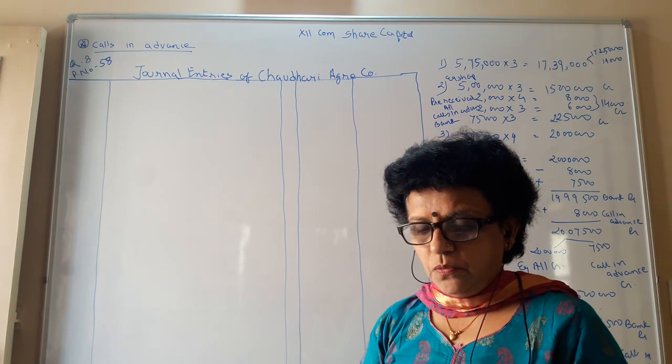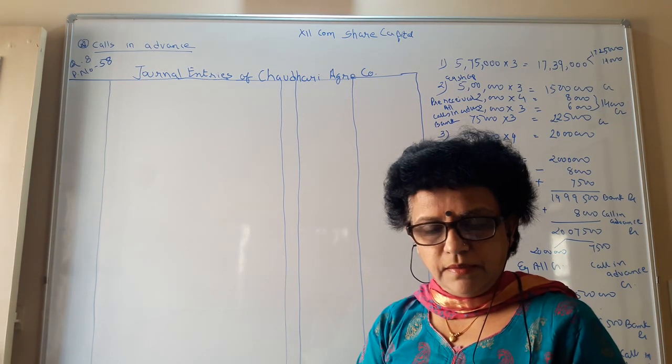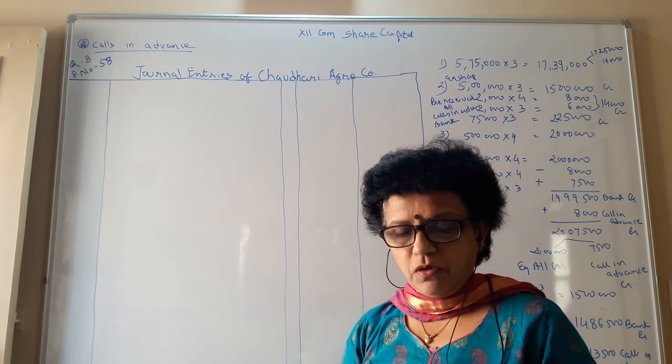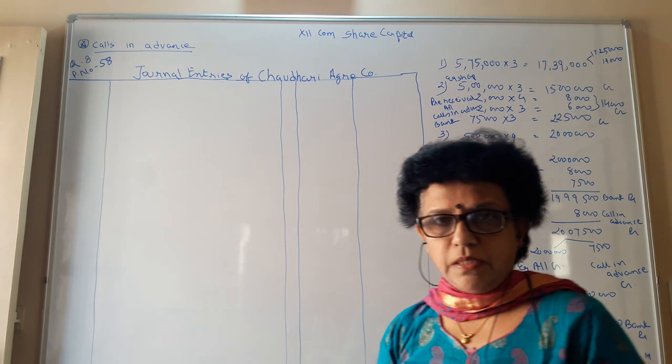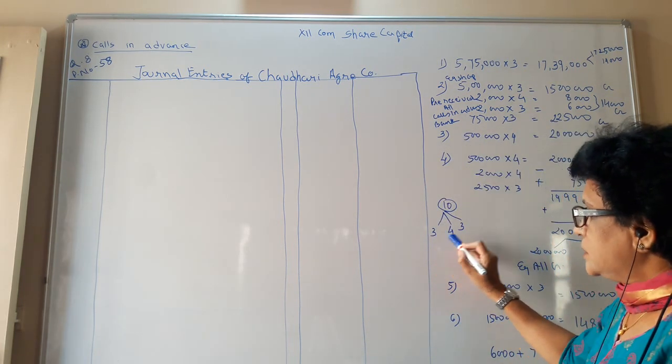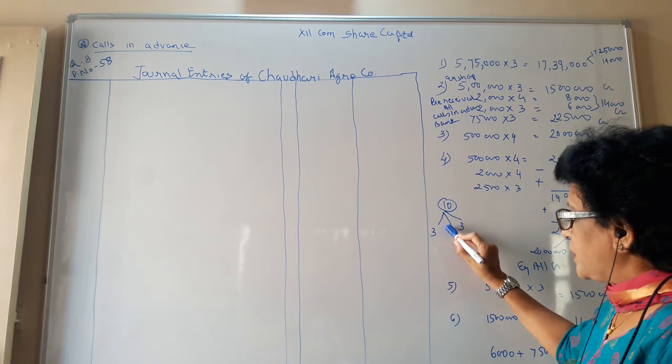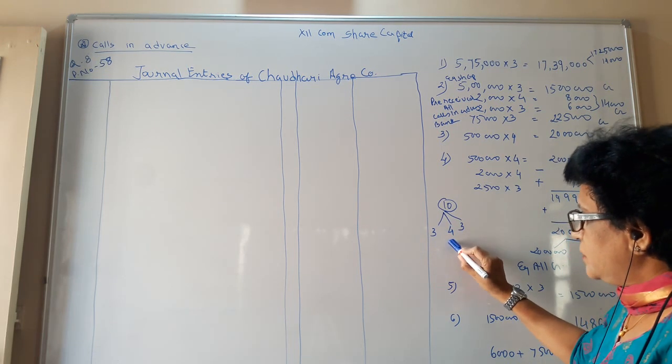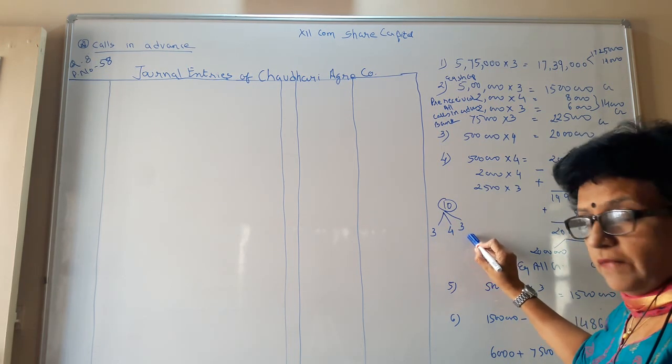Then Yogesh, who was allotted 2,500 shares, had paid the amount due on the first and final call along with the share allotment call. So you have calls in advance at the first stage also and at the second stage also. At the stage of allotment you have call in advance for the final call.